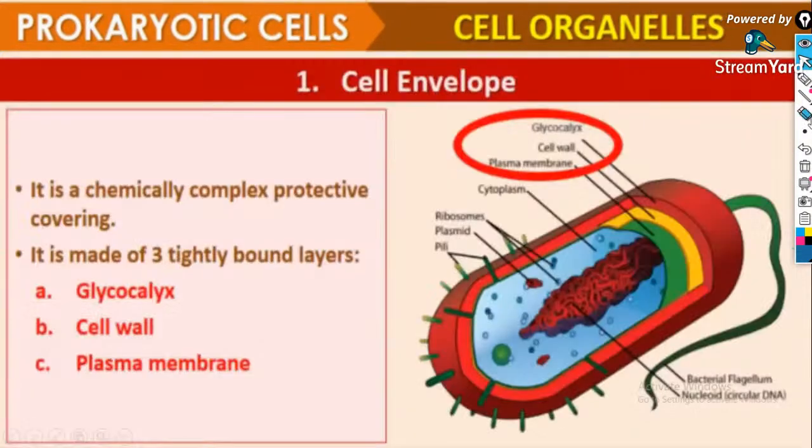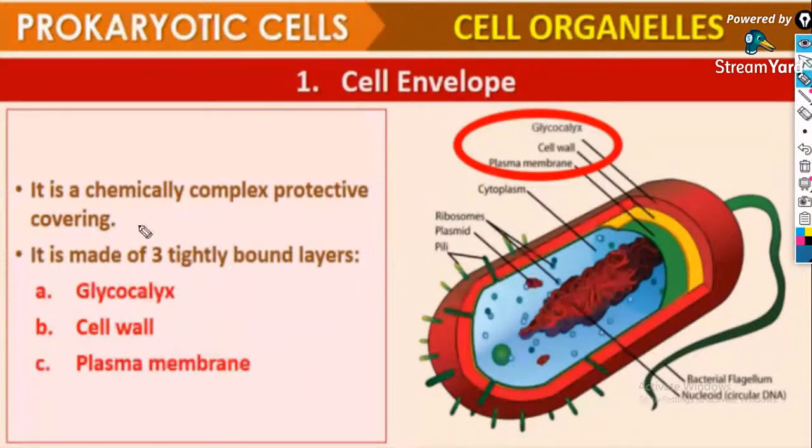Cell envelope. In the case of a prokaryotic cell, we can classify the modifications of the cell envelope into three: glycocalyx, cell wall, and plasma membrane. Glycocalyx, cell wall, and plasma membrane are the three basic layers of the cell envelope.